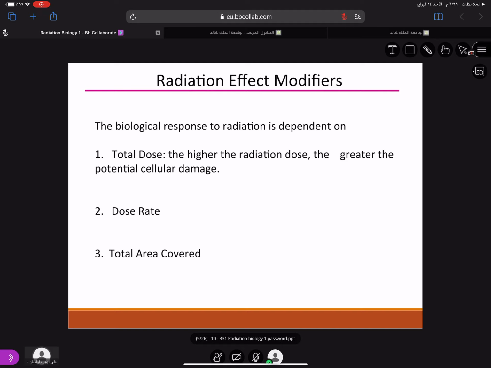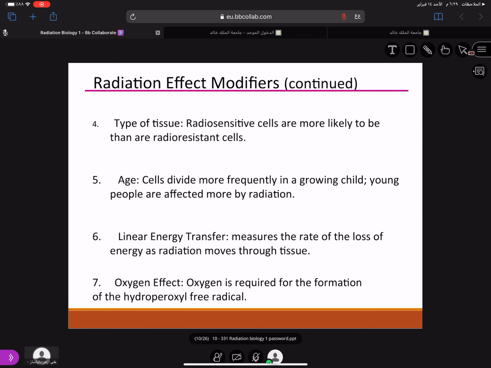Either it is round or rectangular, if you remember. Depending on the size or the manufacturer, you can have a round or rectangular collimator that helps in reducing the area covered by the X-rays. These are the third one.